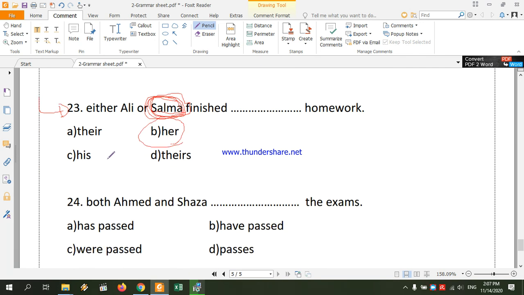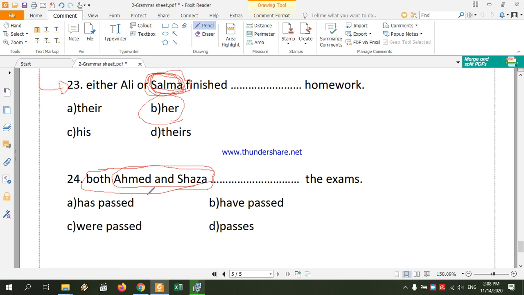Number 24. Both Ahmed and Shaza. Here we have a compound subject combined by "both", which is also a correlative conjunction, and in this case it's treated as plural. So we use a plural verb which is "have passed", number B.